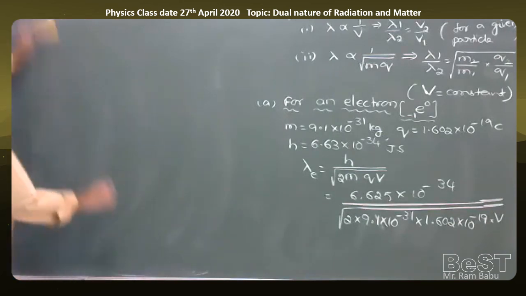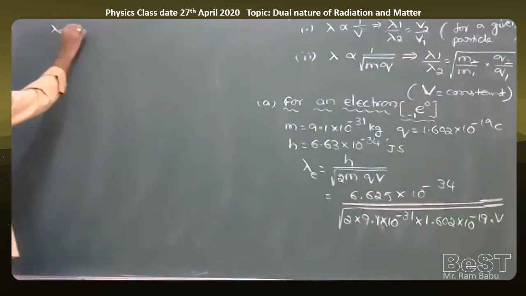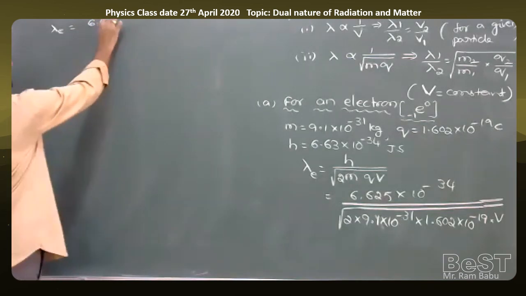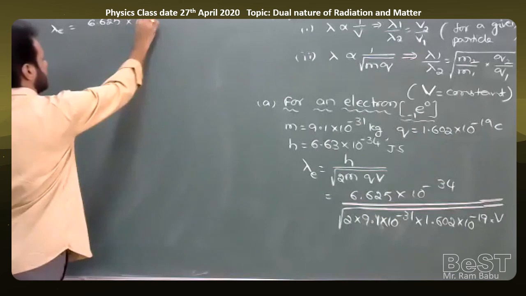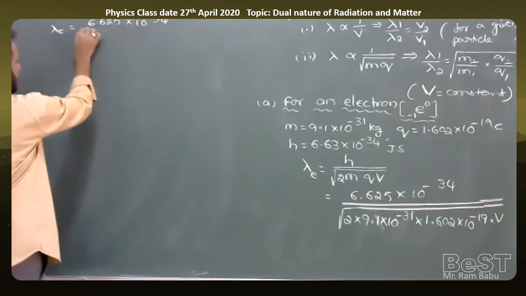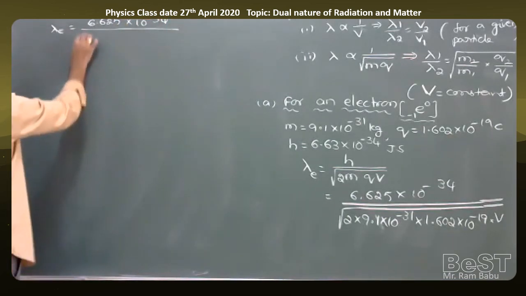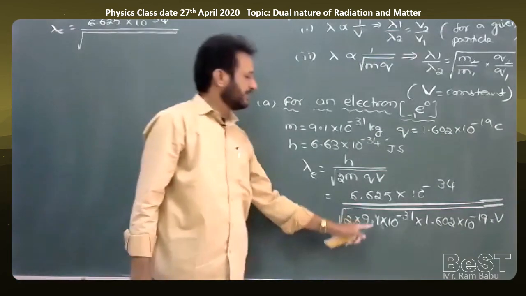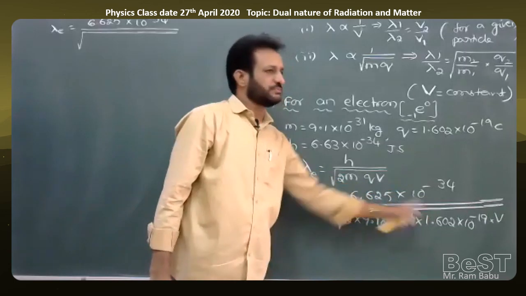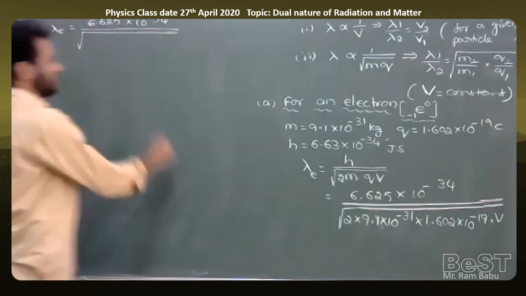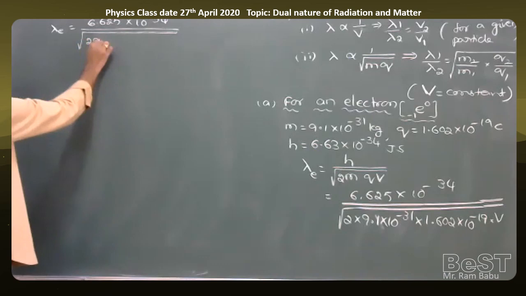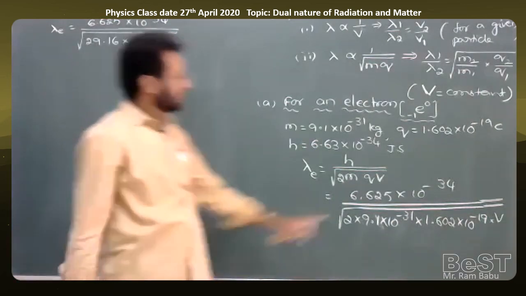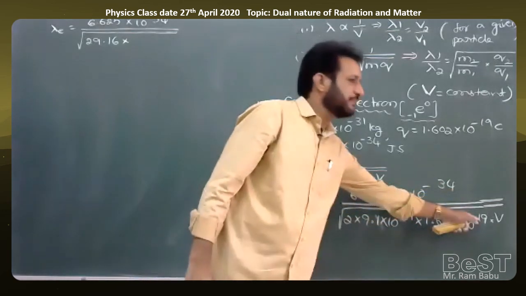So lambda electron is equal to 6.625 into 10 to the power of minus 34 divided by square root of, if you multiply 2 into 9.1 into 1.602, 29.16 into 10 to the power of minus 50, since minus 31 minus 19 means minus 50.